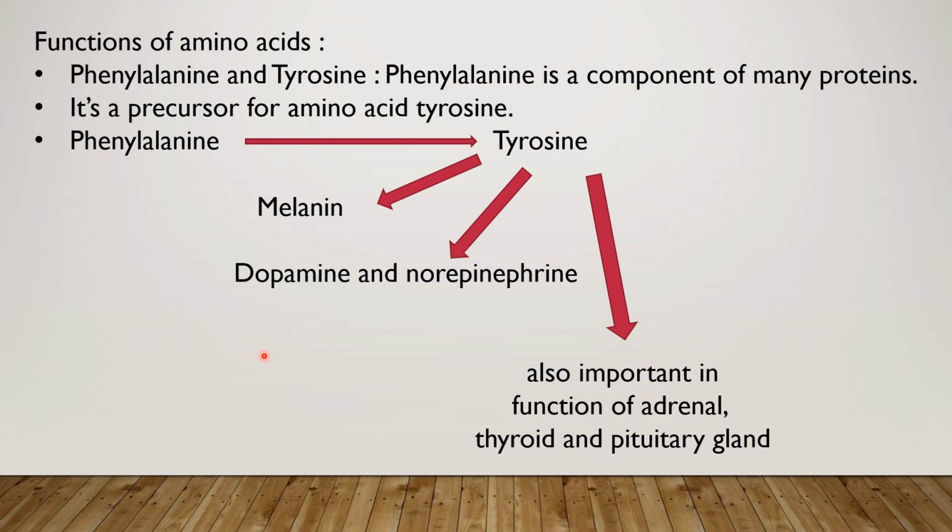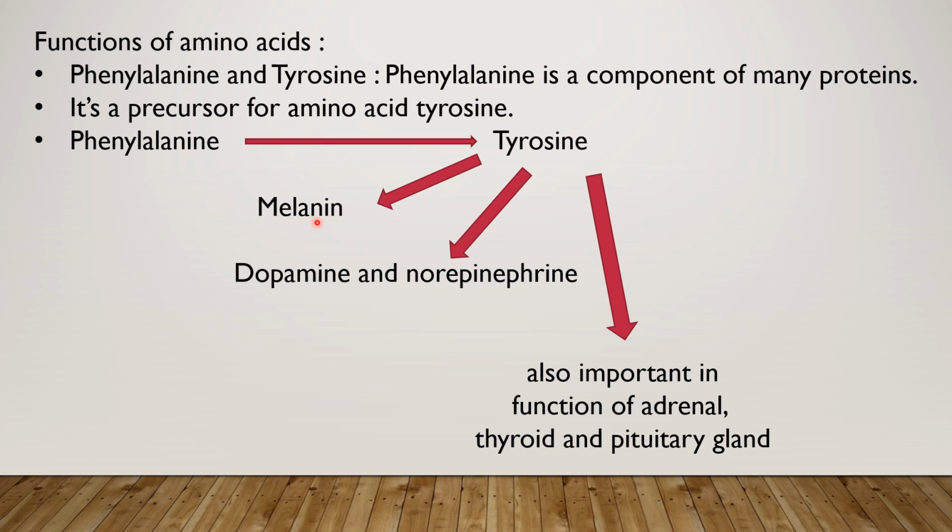In this slide, I have given the detailed functioning of phenylalanine which gets converted into tyrosine. So see here, phenylalanine is the precursor of amino acid tyrosine. And what are the functions of this tyrosine? This tyrosine further gets converted into melanin.